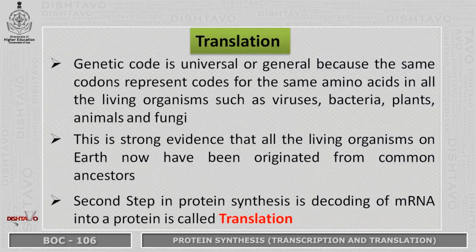Translation. Genetic code is universal or general because the same codons represent codes for the same amino acids in all the living organisms like viruses, bacteria, plants, animals and fungi. So this is a strong evidence that all living organisms on the earth now have originated from a common ancestor. Second step in the protein synthesis is decoding of mRNA into a protein and it is called translation.